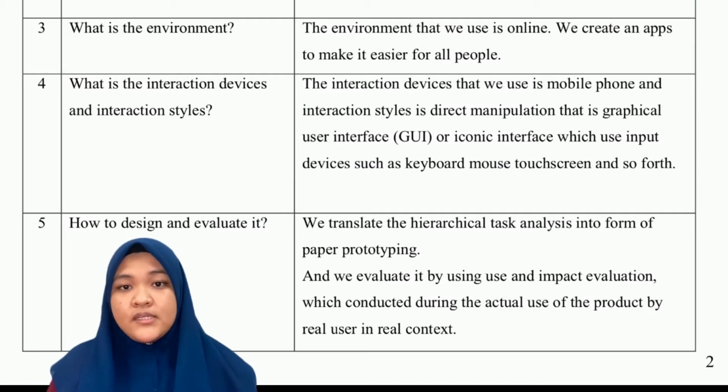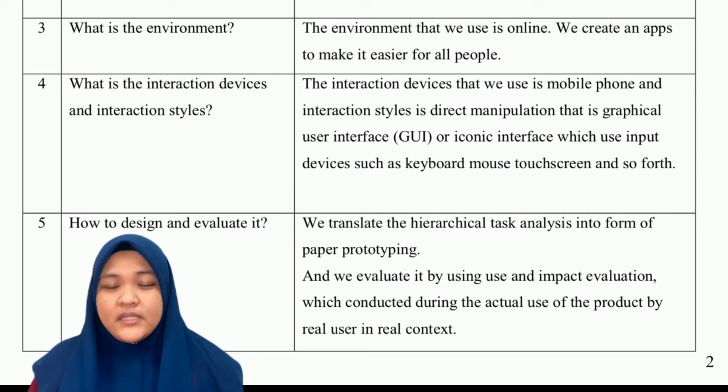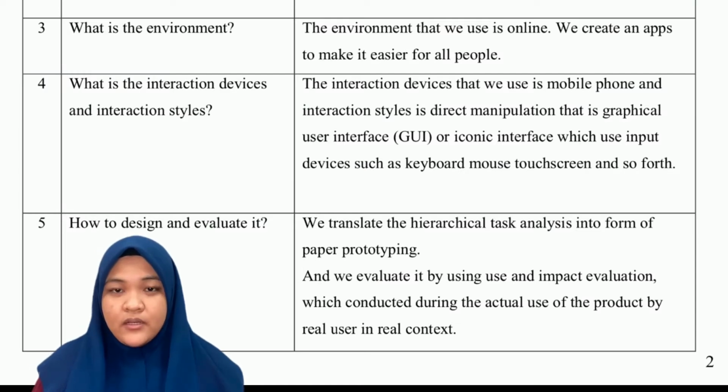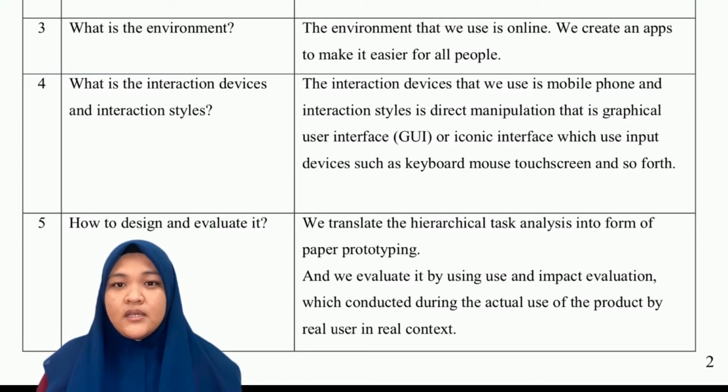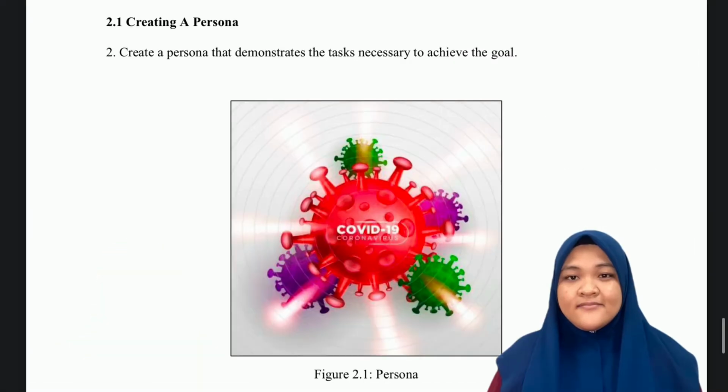And the last question is how to design and evaluate it. We translate the hierarchical task analysis into the form of paper prototyping, and we evaluate it by using use and impact evaluation, which is conducted during the actual use of the product by the real user in real context.